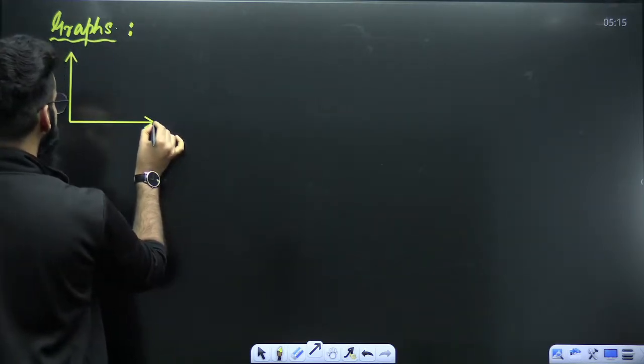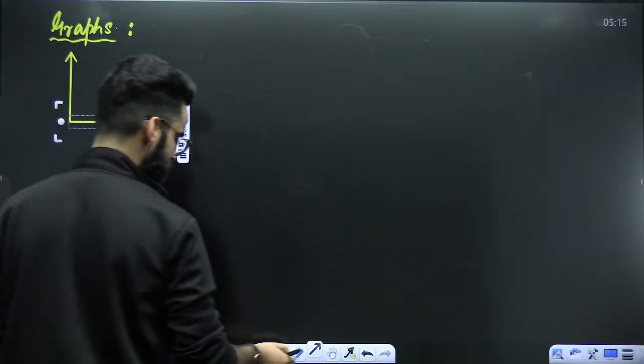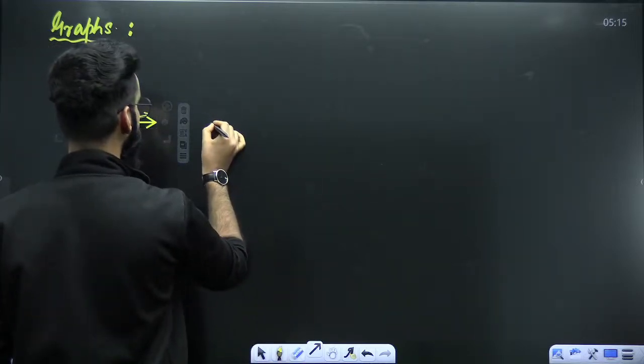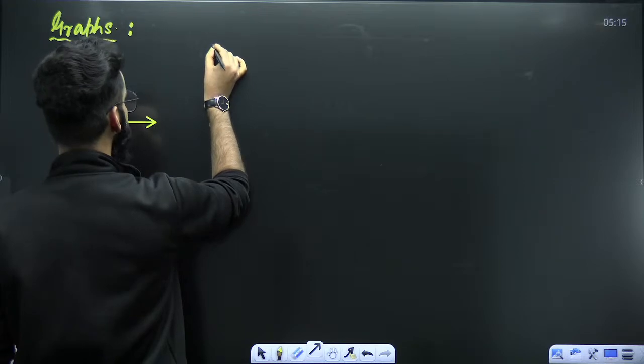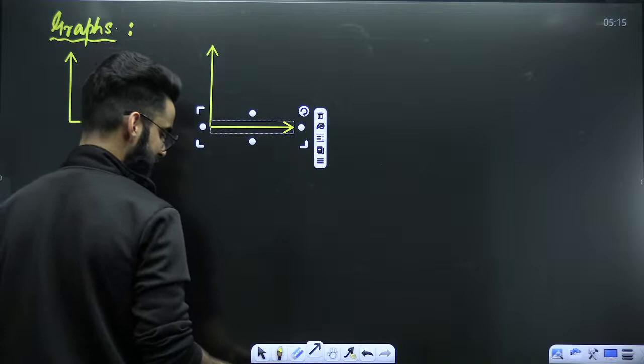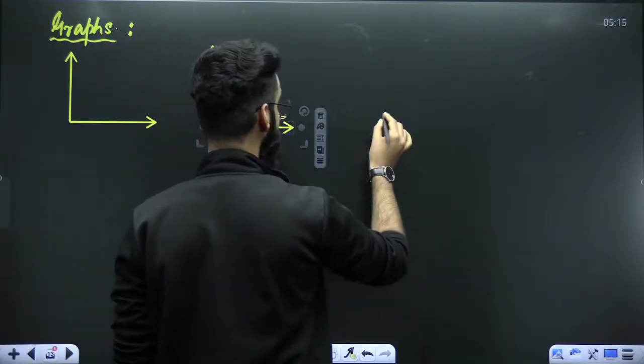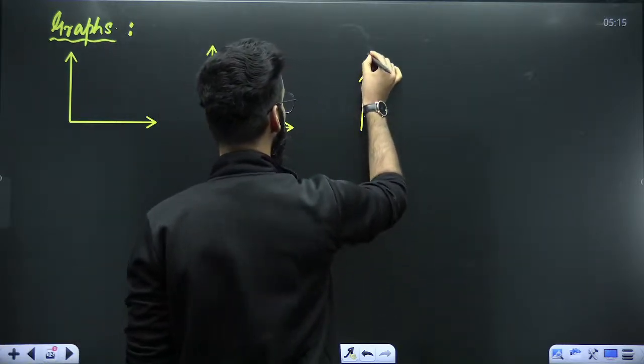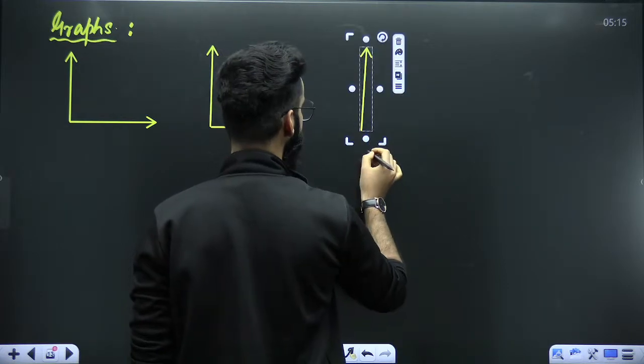This is going to be our first graph. Okay, let's keep it as such. Similarly, this is going to be our second graph. Let's make 4 graphs in the beginning. Then we'll see how many other graphs can be formed.